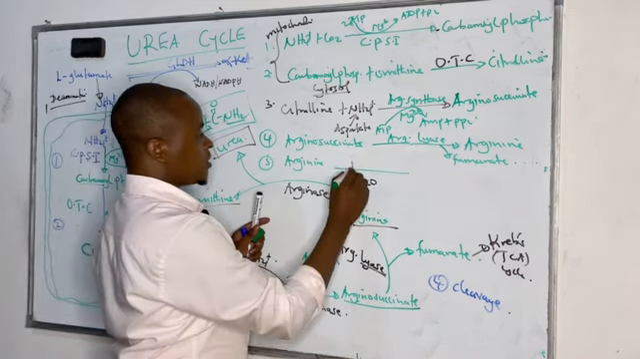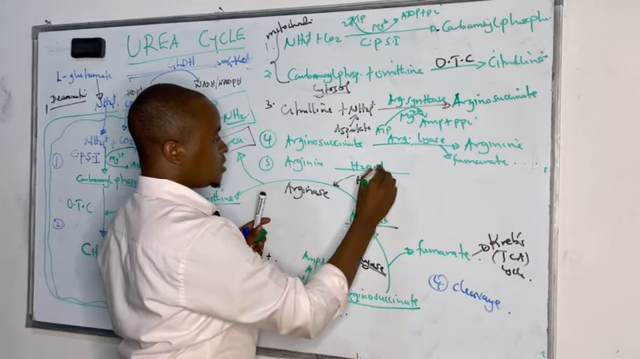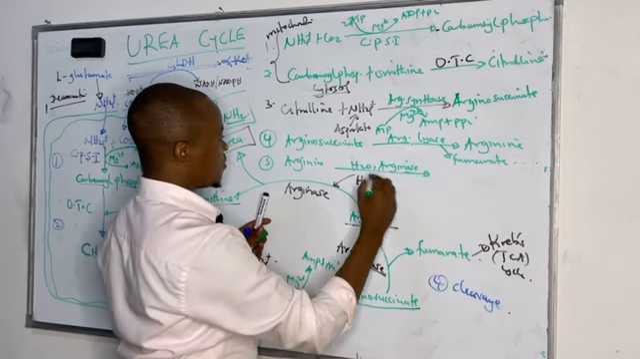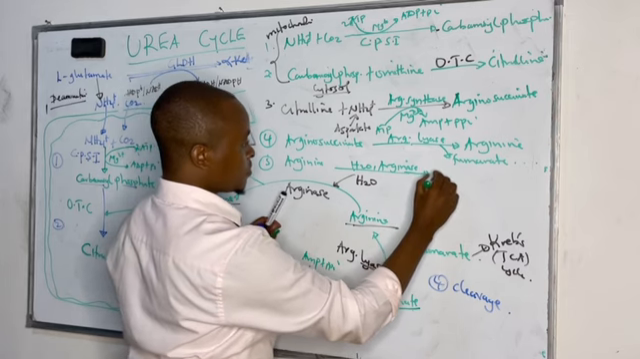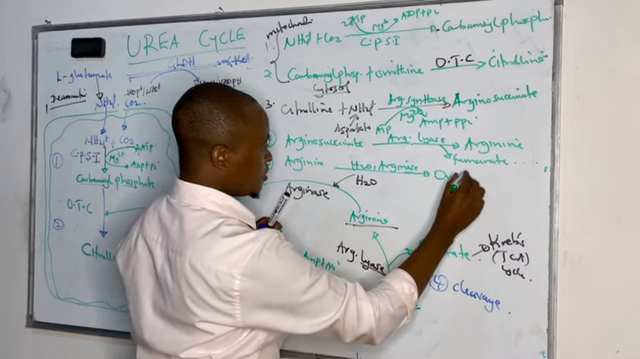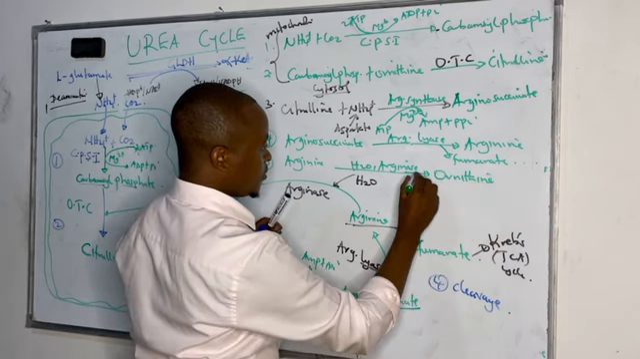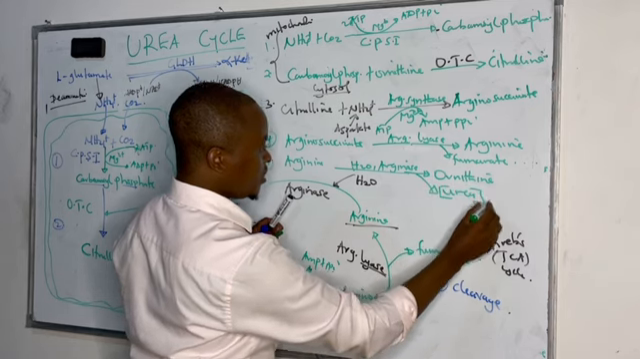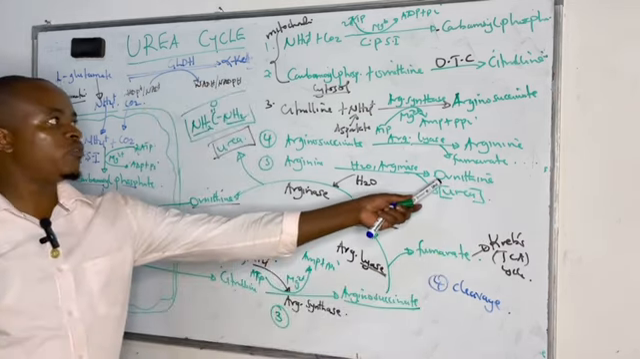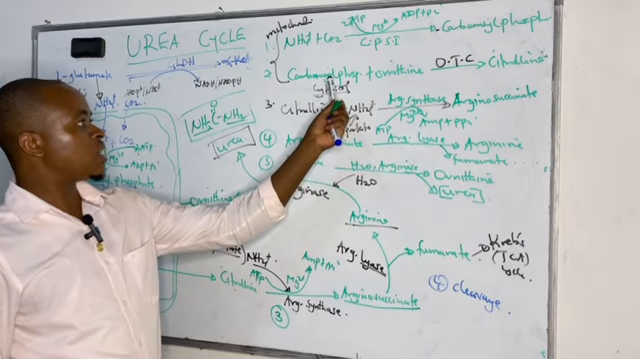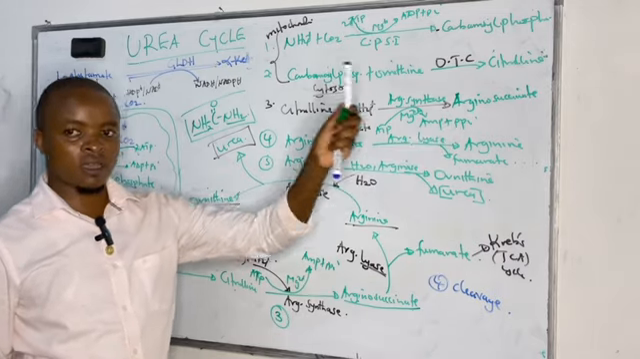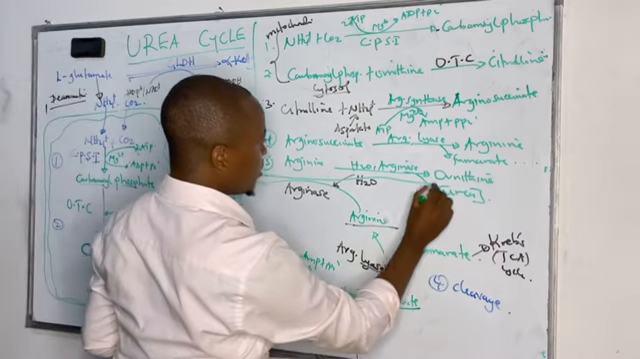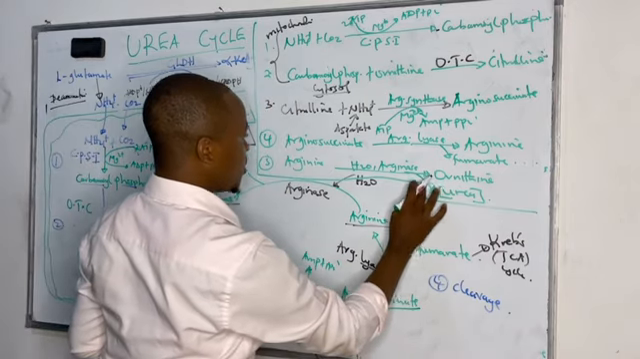Then step 5, arginine in the presence of water and arginase enzyme, we are able to form ornithine, and we cleave off the urea. And this is the one which we are interested in. Then the ornithine which is formed goes back to combine with the carbamoyl phosphate to form another citrulline. So this is the summary of the urea cycle.